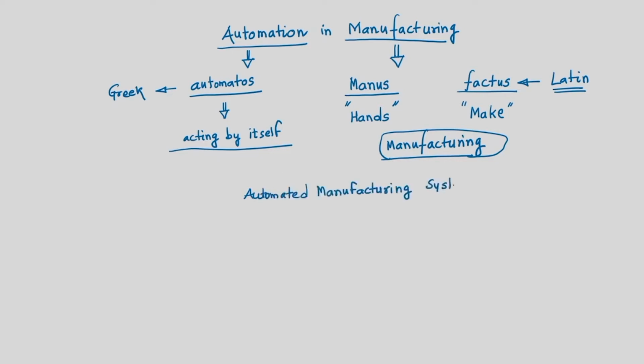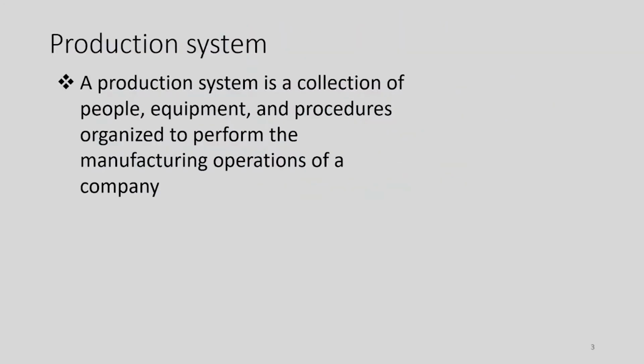And that is the objective of this course, to learn the fundamentals and the principles of automation and to develop the automated equipments which are useful in the manufacturing domain. Production system is the first thing that we will be considering here.